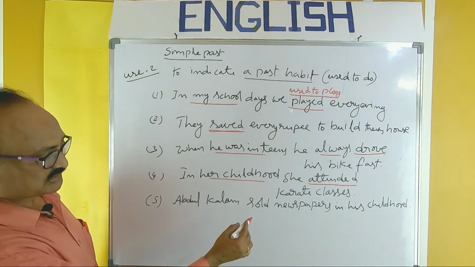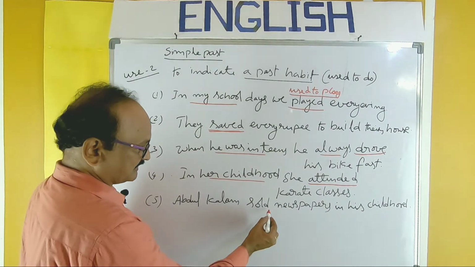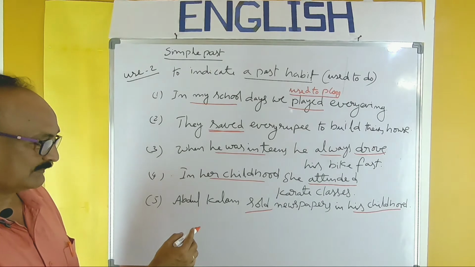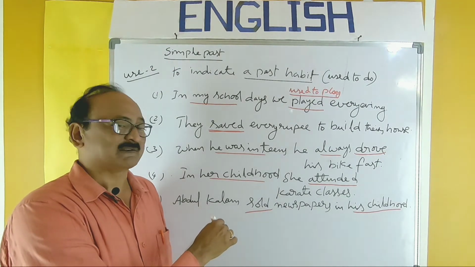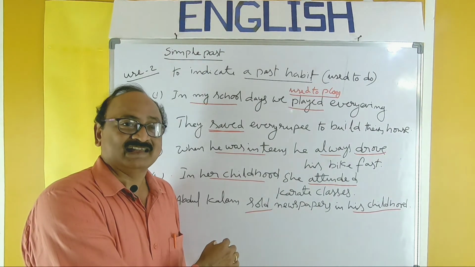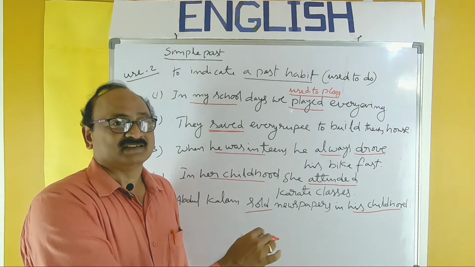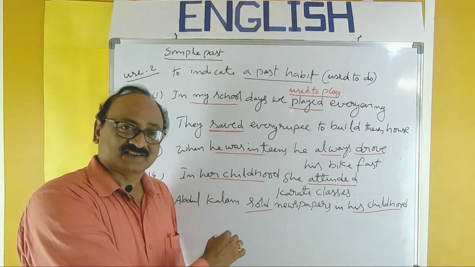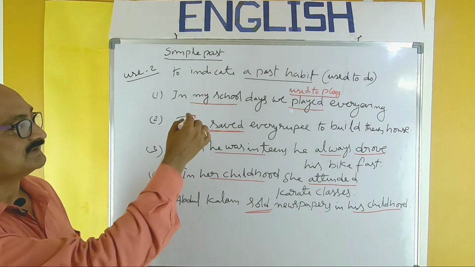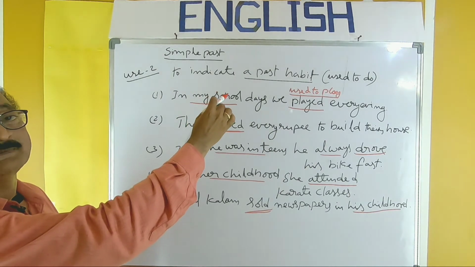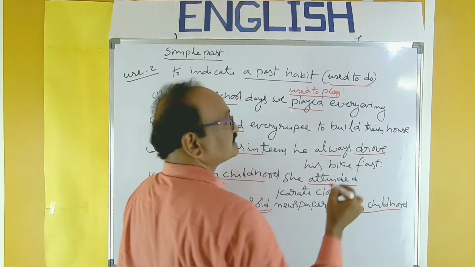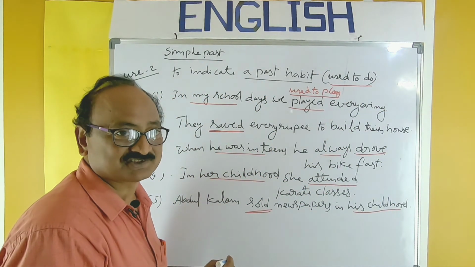Abdul Kalam sold newspapers in his childhood. So sold, childhood, referring to past time, and sold is the verb here. Of course, it was a thing practiced for some time in his life. It might not be a habit, but an activity done sometime in his earlier life. So, like this, you have to use the verb. Whenever you want to express a past habit, you go to this simple past and use it. And you can use this expression, used to do, like that.